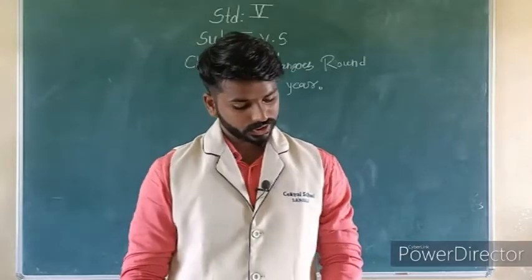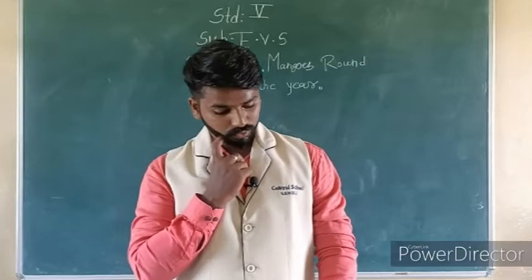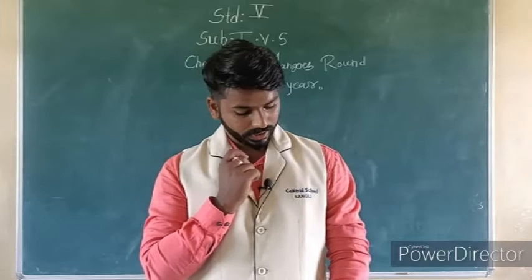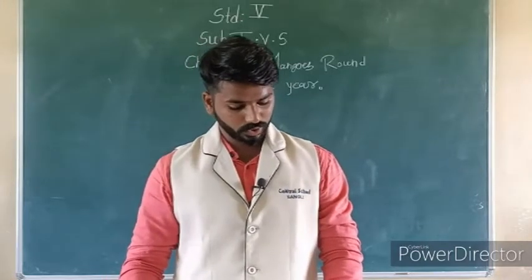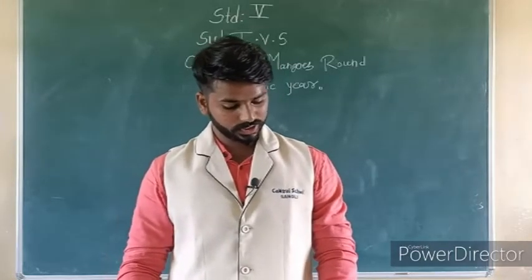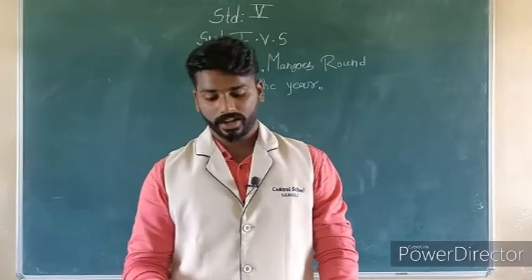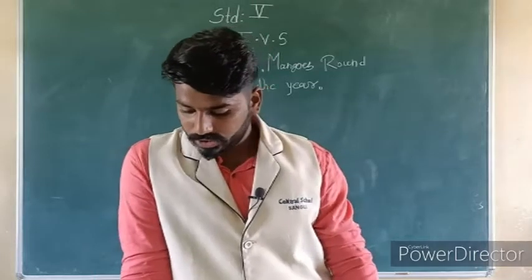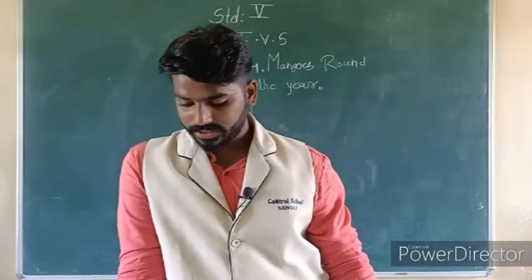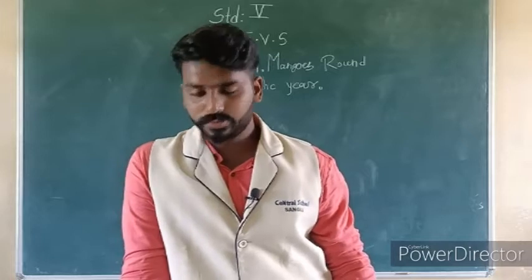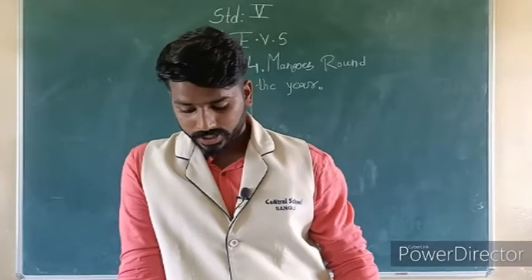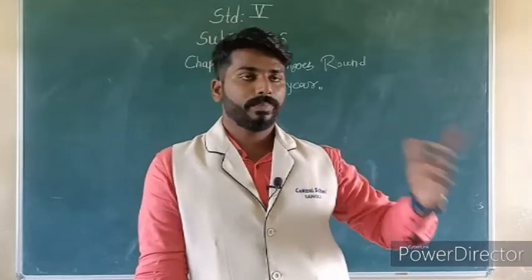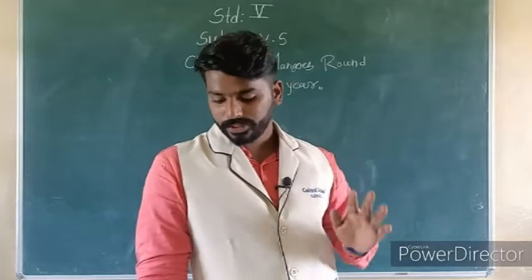Then see the next question. Different kinds of food items spoil due to different reasons. Some food spoils soon, some stay good for long. List some seasons and conditions in which food spoils quickly. So we have to make a list of the foods. For example, food spoils quickly in summer and rainy seasons. Conditions in which the food spoils quickly: conditions means, see, cooked food is kept in the open. Cooked food, if we leave it open, it will spoil.